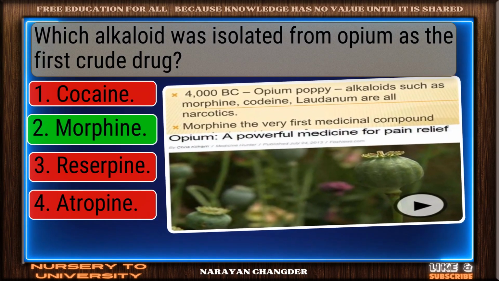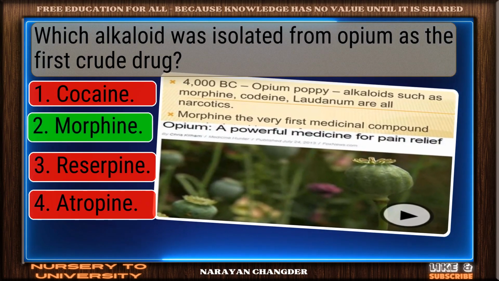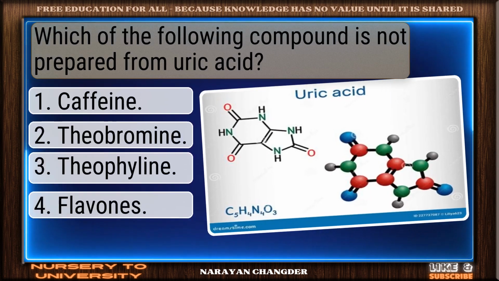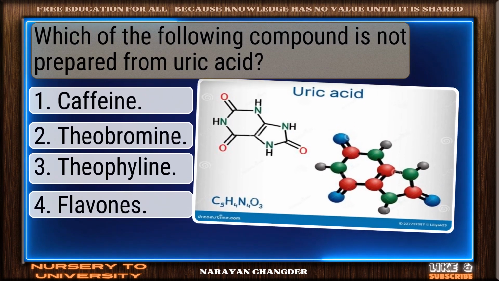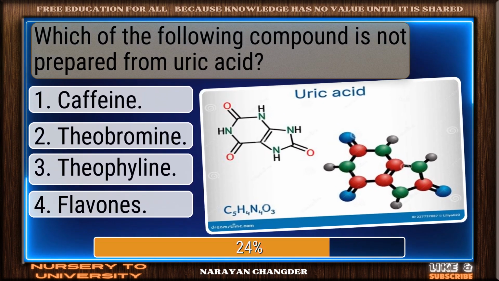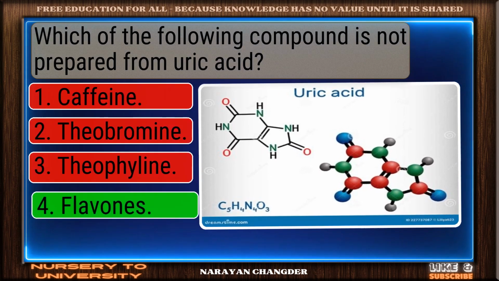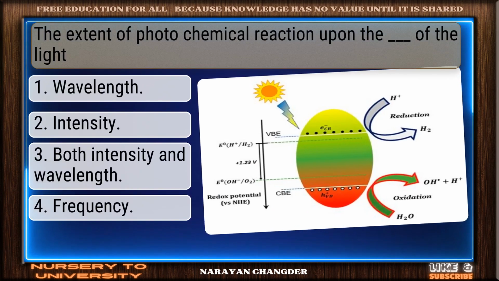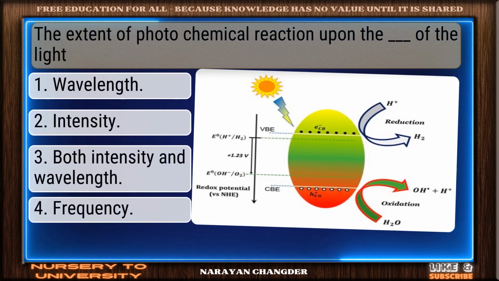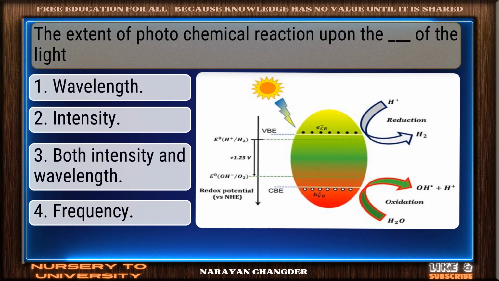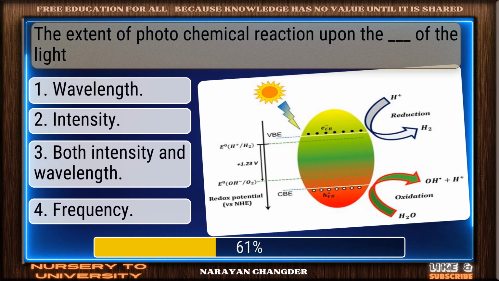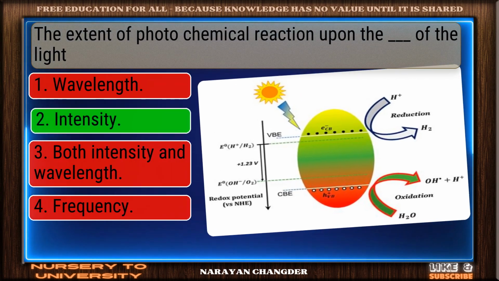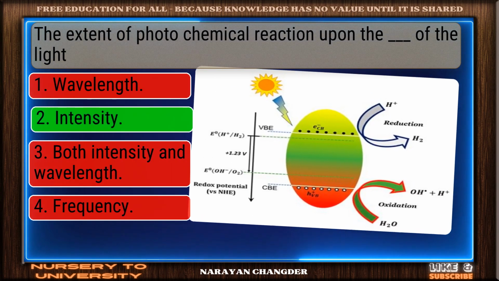Smart pick. Morphine is the correct choice. Which of the following compounds is not prepared from uric acid? Right again. Flavones is a valid answer. The extent of photochemical reaction depends upon the dash of the light. Bravo. Intensity is the answer.